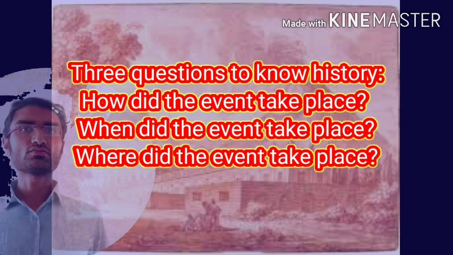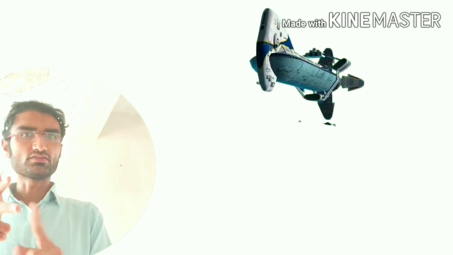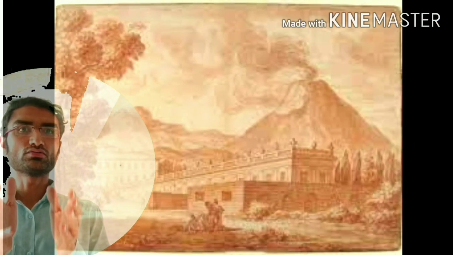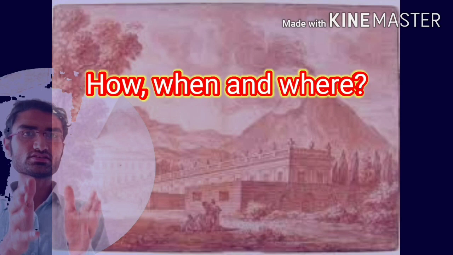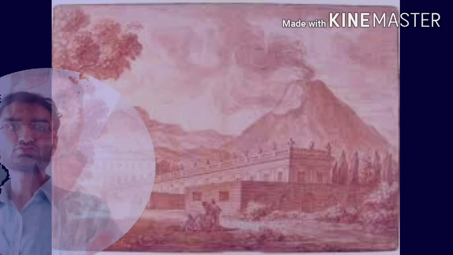And your next question would be when the modification in the airplane took place, that is when. So when you ask these three questions, how the aeroplanes were discovered, where it was discovered, and when it was discovered, you will get to know the whole history related to it. So these three questions play a very important role when we are studying history.